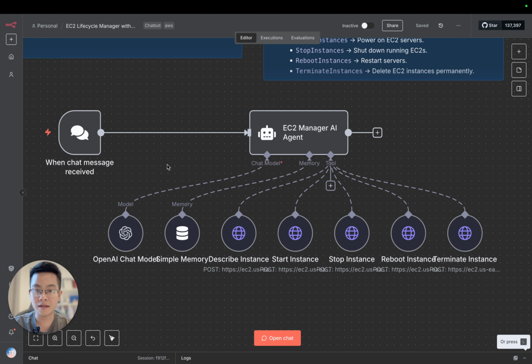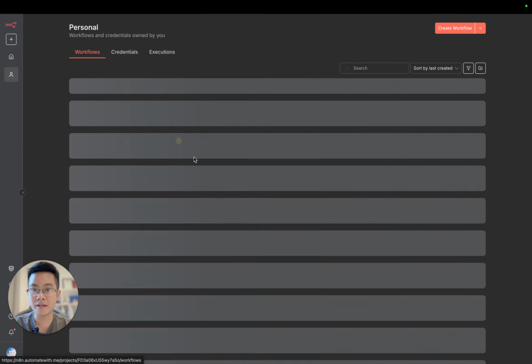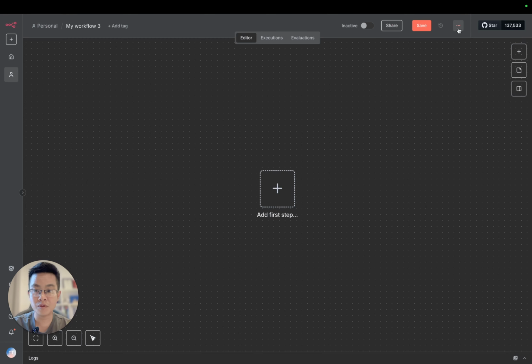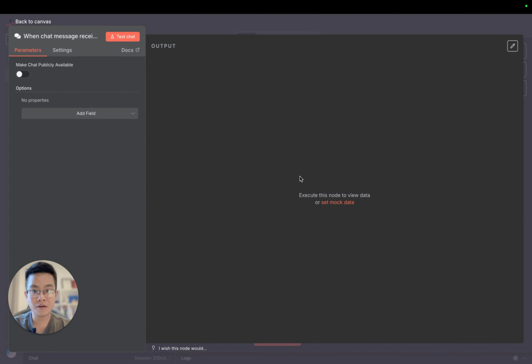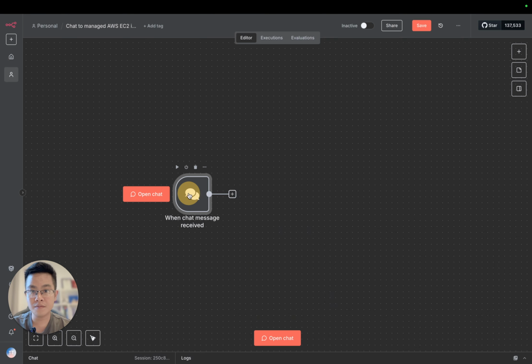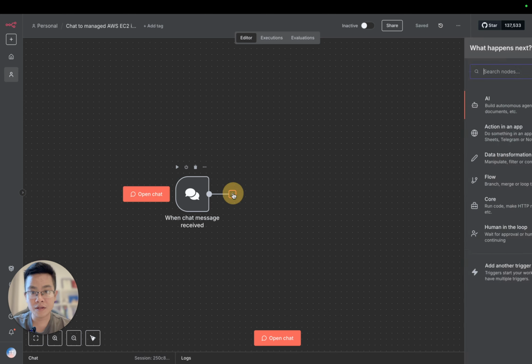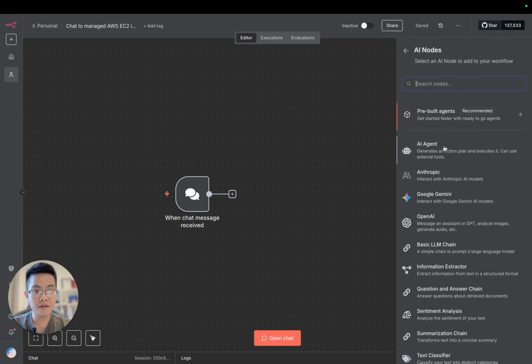Okay, so let's start by creating our new workflow. This will be a workflow from scratch. Let's name it Chat to AWS EC2 instances. For the trigger, it will be a chat trigger, and then we are going to have an AI agent.